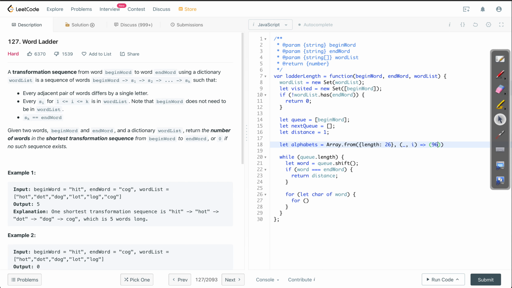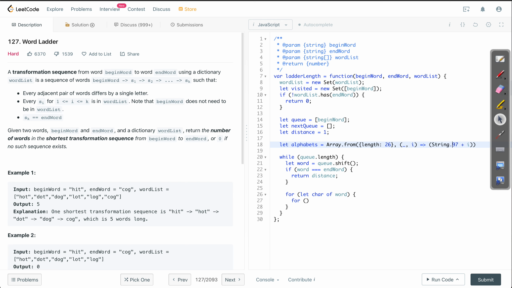This is quite interesting. So I use this format to generate an array, and the return value would be 97 plus i. So 97 is the character code of small a. So in every iteration of this loop, I will start from 0 all the way to 25. Let's generate the characters there itself.